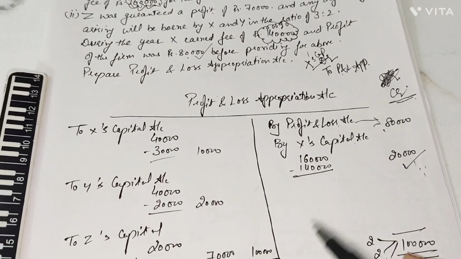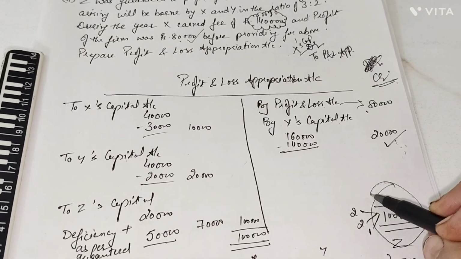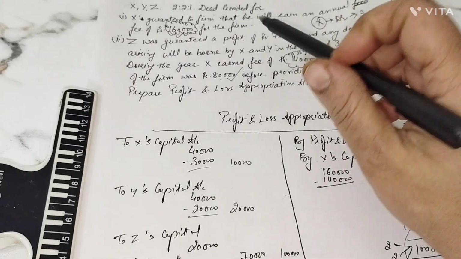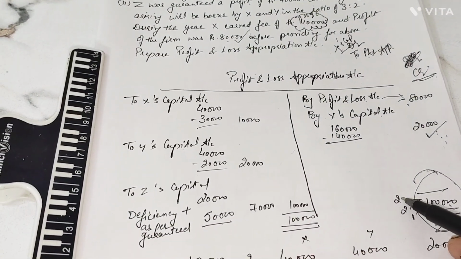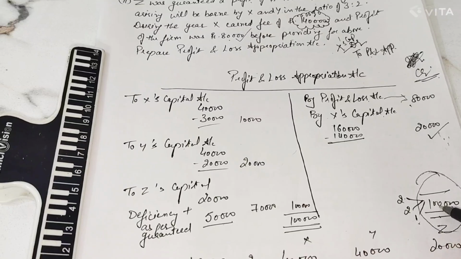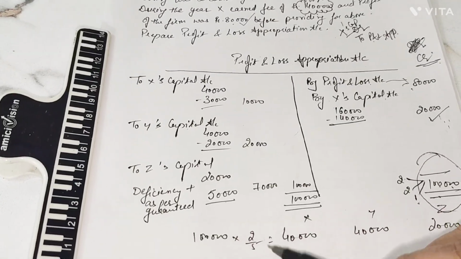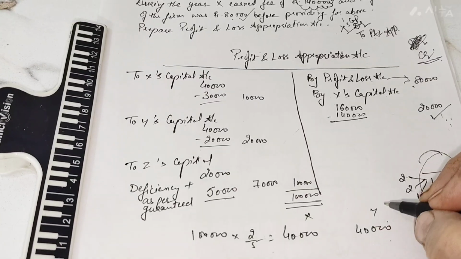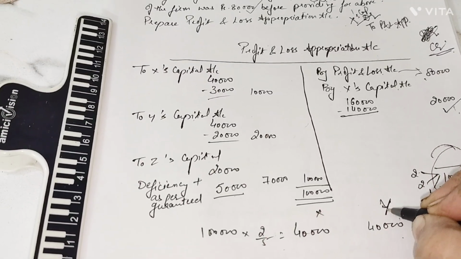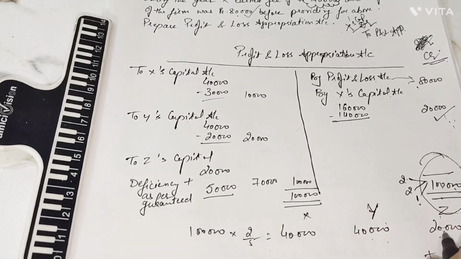Now, after that, there was a total profit of rupees 1 lakh, which is distributable in the ratio 2 to 2 to 1. So this 1 lakh profit went in the 2 to 2 to 1 ratio, that means 1 lakh multiplied by 2 by 5, 1 lakh multiplied by 2 by 5, 1 lakh multiplied by 1 by 5. We got values of 40, 40 and 20.